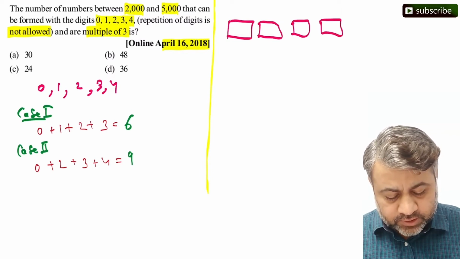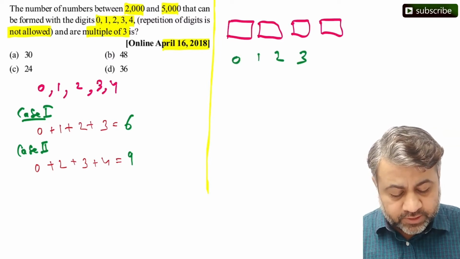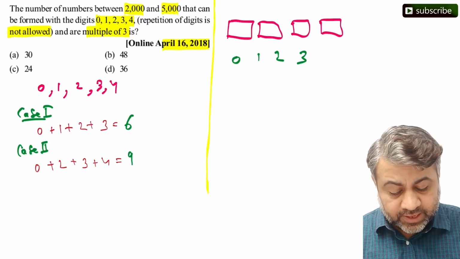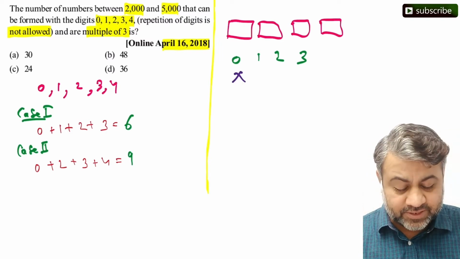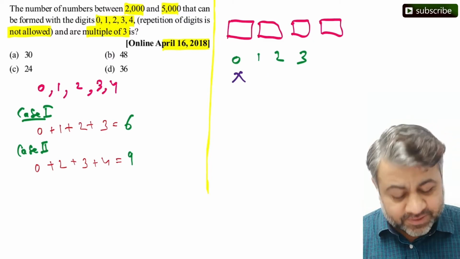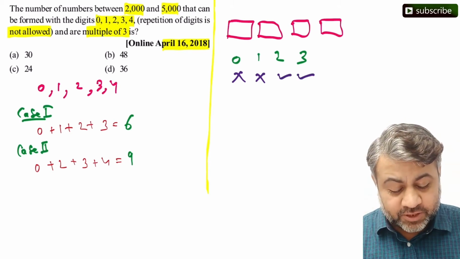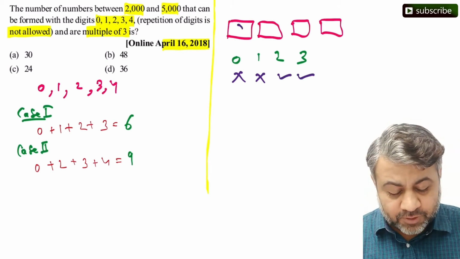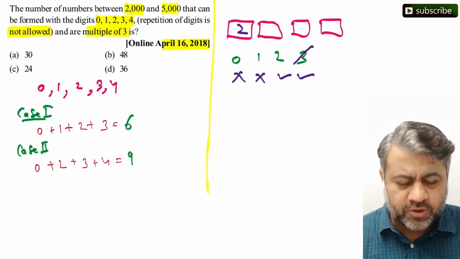at the 1000 place, see, we are taking digits 0, 1, 2 and 3. My question is, can we take 0 at the 1000 place? No, we cannot, right? We need a number bigger than 2000. Can we keep 1 at the 1000 place? No, right? So at the 1000 place we have only two options, either 2 or 3. Now suppose one of these is gone, of 2 and 3, suppose 3 is gone. Suppose we kept 3 over there.